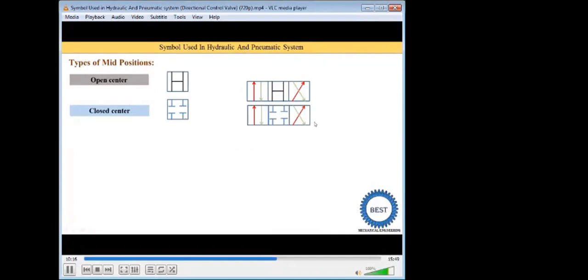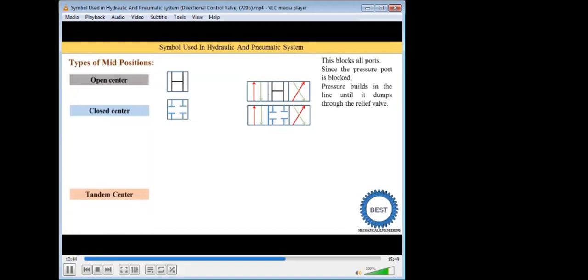Now this is the 3 positions. In mid position all the ports are closed, so the pressure port is blocked. But the oil is continuously coming from the pump, so it is supplied to the tank through the pressure relief valve. That's why the pressure relief valve is so important. Pressure builds in the line until it dumps through the relief valve.